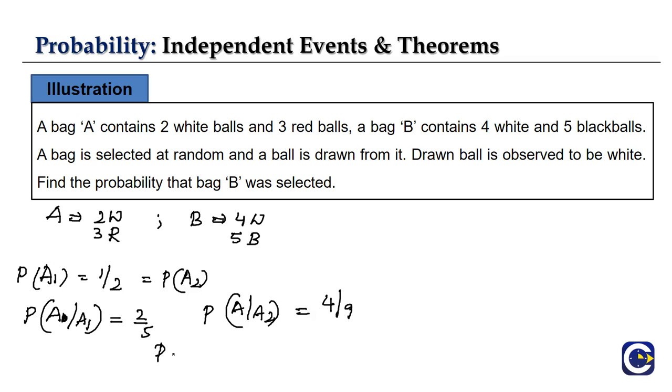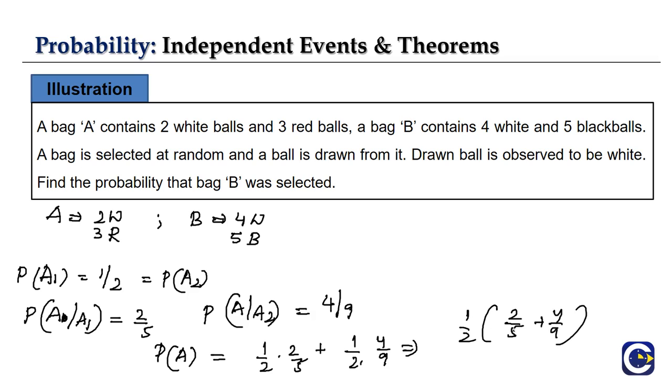So P of A will be equal to 1 by 2 into 2 by 5 plus 1 by 2 into 4 by 9. Here 1 by 2 is common, so 2 by 5 plus 4 by 9 will be equal to 38 by 45 into 1 by 2. So this will be equal to 38 by 90.